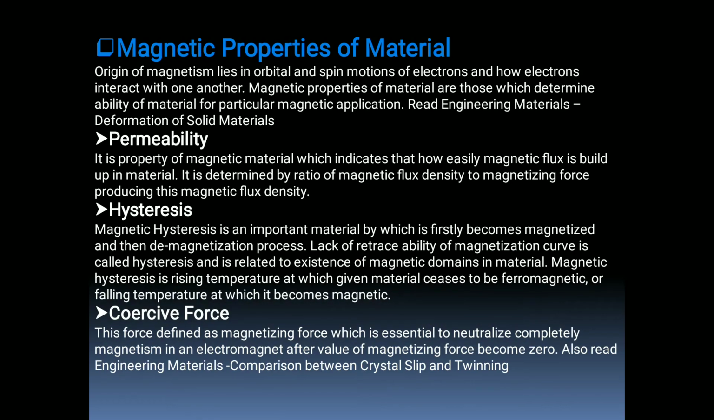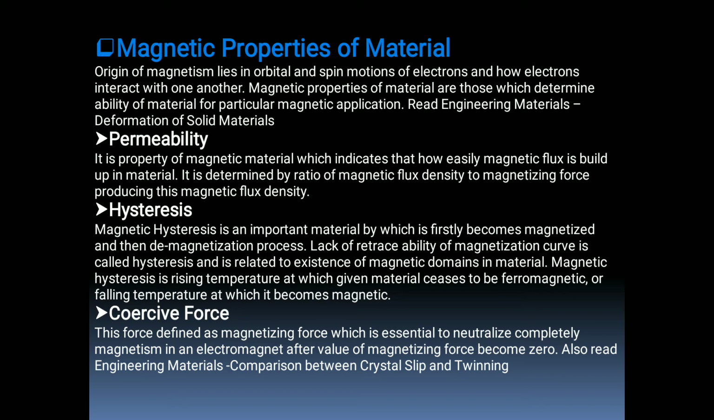Now let us see the magnetic properties of materials. The origin of magnetism lies in the orbital and spin motion of electrons, and also in how electrons interact with each other. Magnetic properties of materials are those properties which determine the ability of a material for a particular magnetic application. So let us see these magnetic properties.